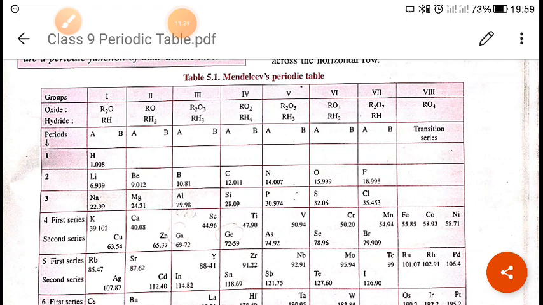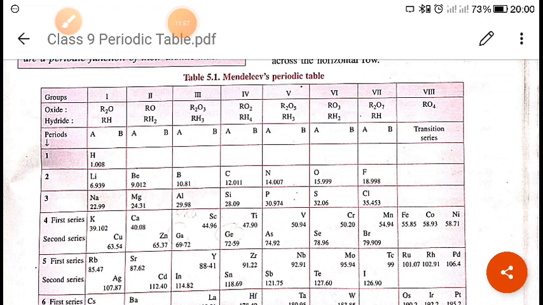Now, the Mendeleev periodic table was published in a journal in 1872, and he used the letter R to represent the element of a particular group. Hydrides of any element of group 4 are written as RH4, for example, hydride of carbon is CH4. Oxides of any element of the same group are written as RO2, or CO2.